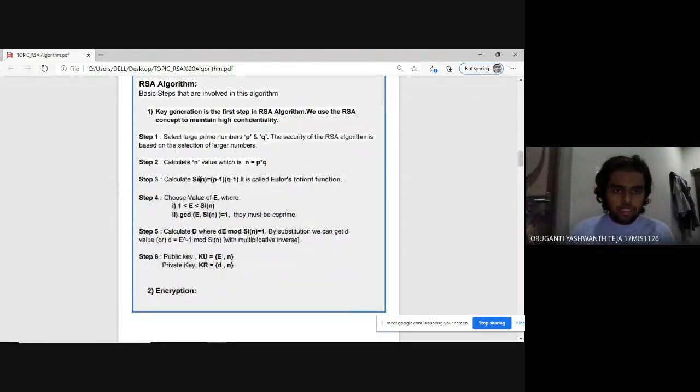And then we have to calculate psi of n. Psi of n value is (p minus 1) into (q minus 1). It is also called Euler's totient function.